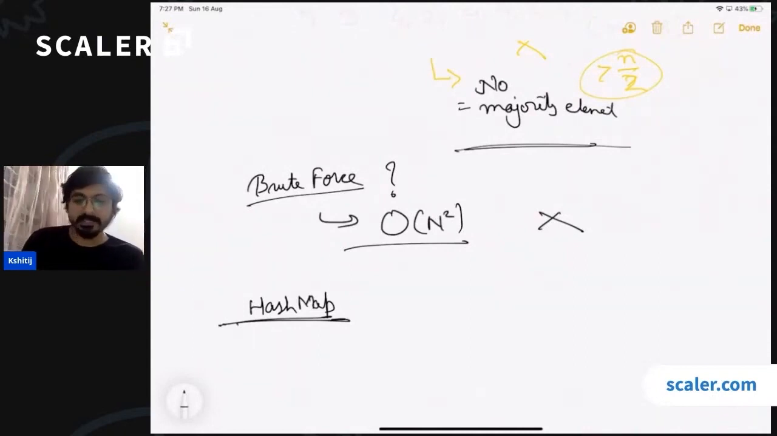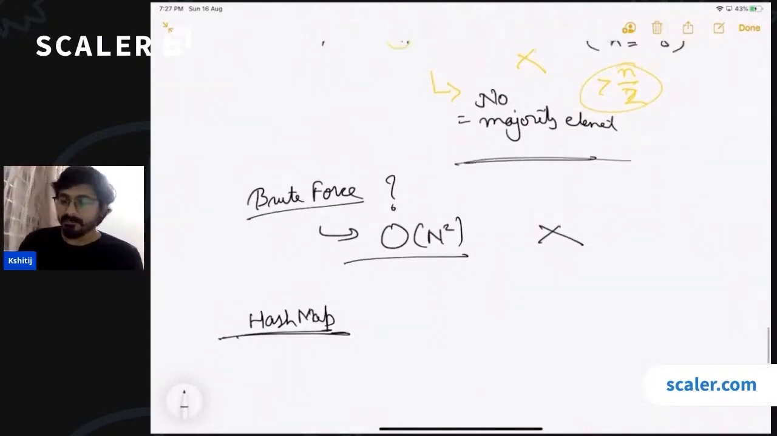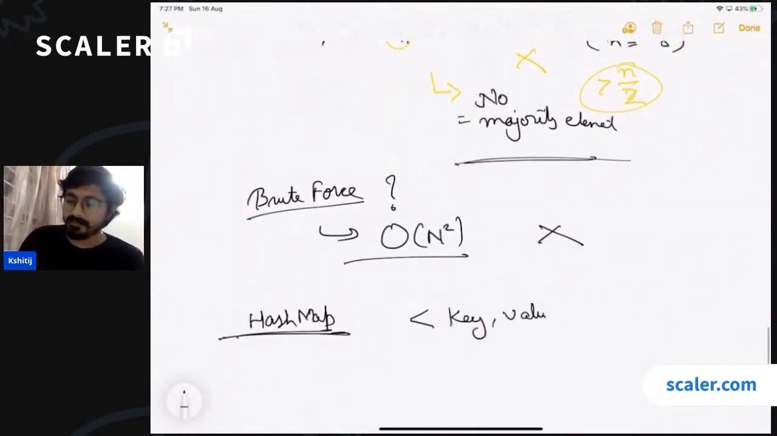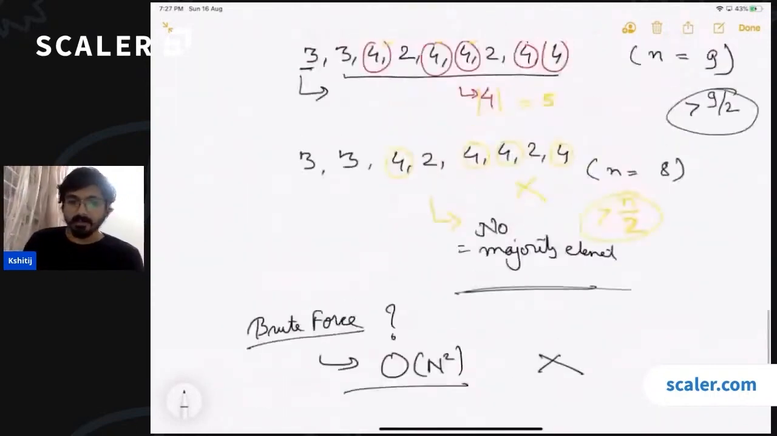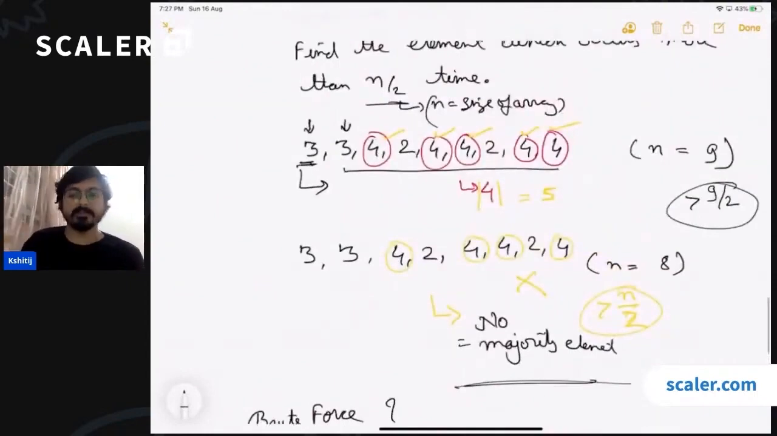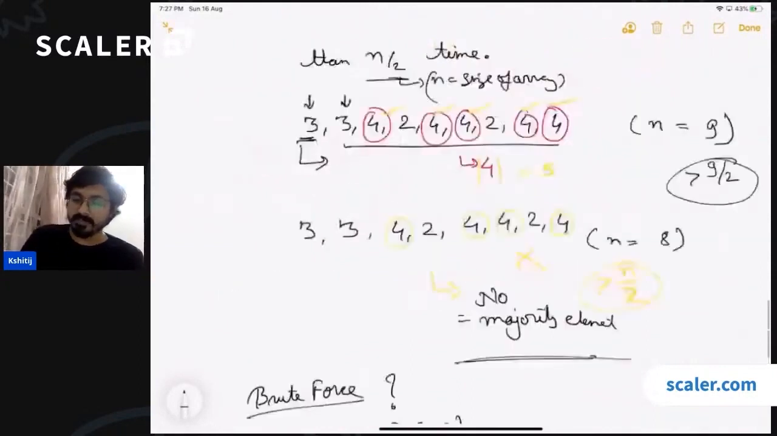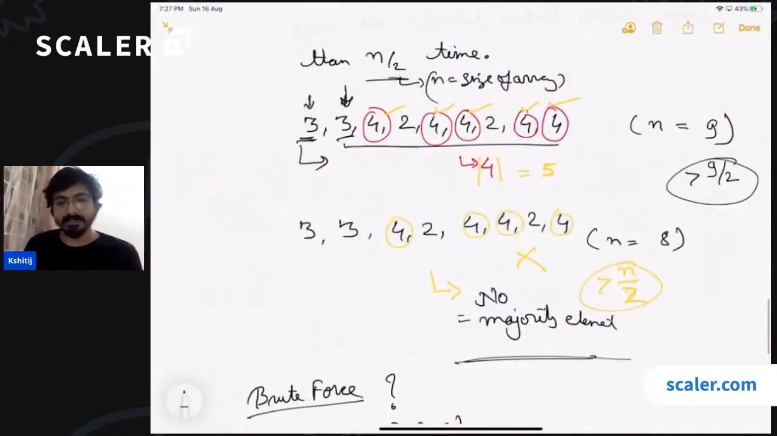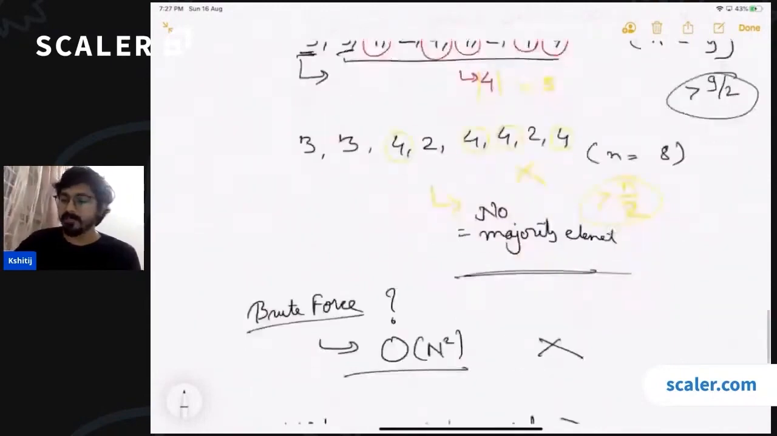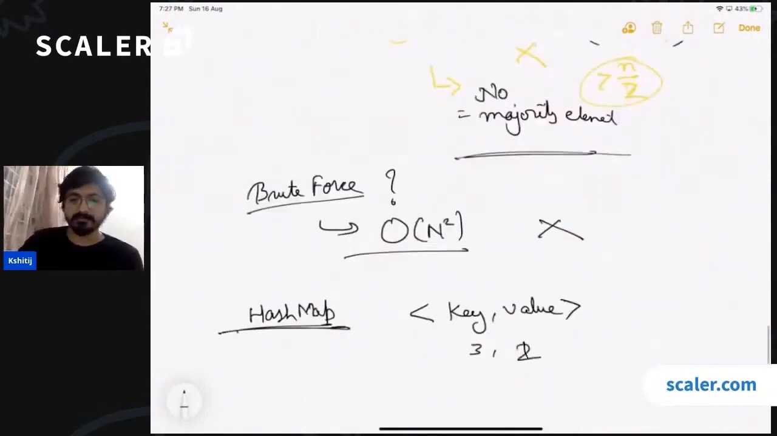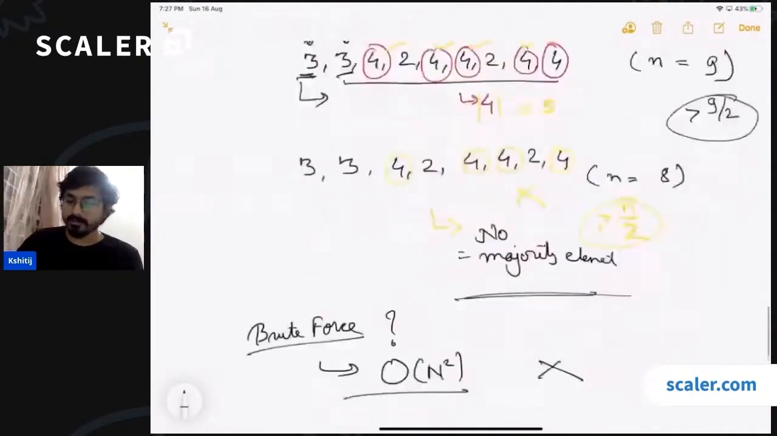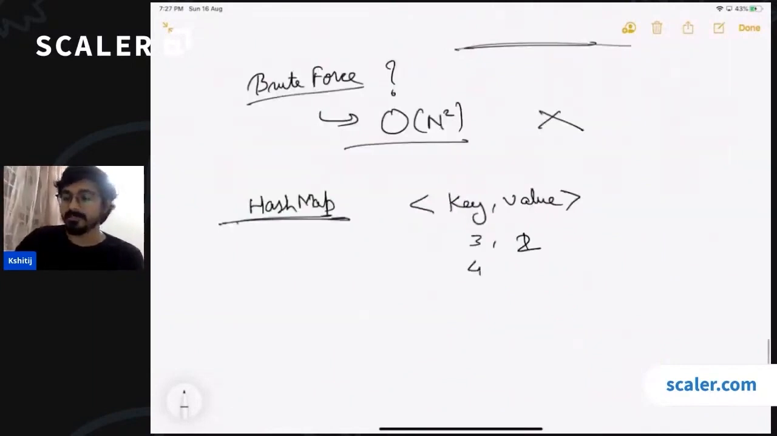Hash map is nothing but a key value pair, right? So you can have a key and you can have a value in the hash map. Now every array element becomes the key and the frequency becomes the value. So against 3, you keep 1. Then you again go to 3. You see that 3 has already occurred in the hash map. You increase the frequency. Okay. Then you go to 4. 4 has not occurred yet. You keep it and you put 1 here.